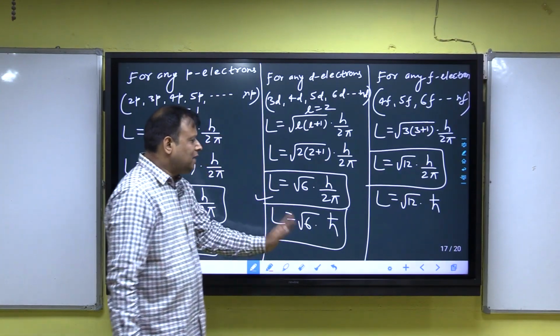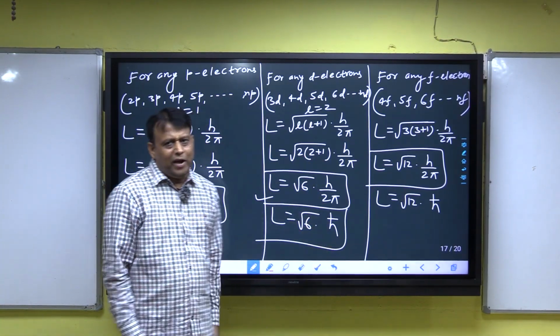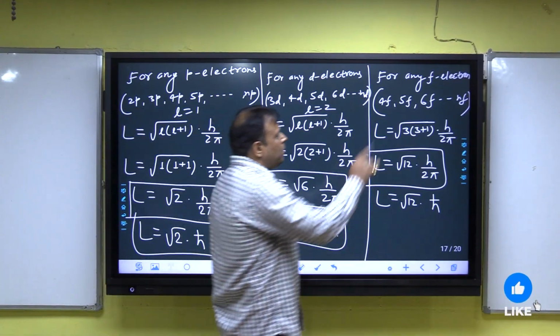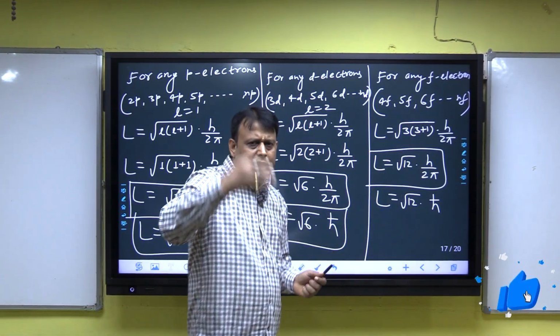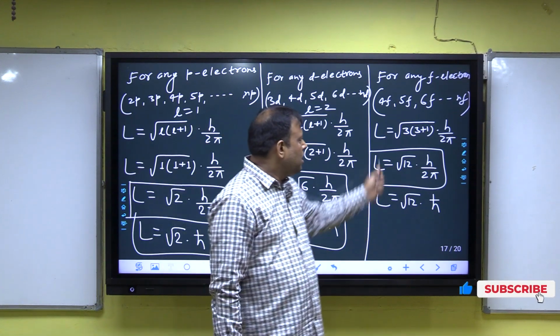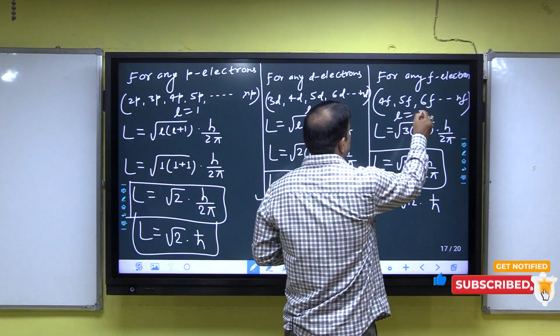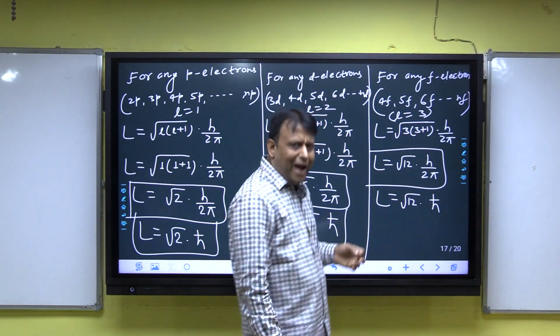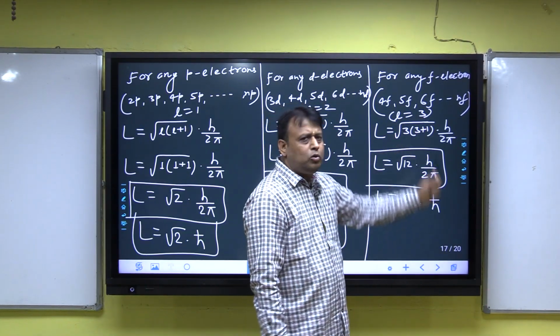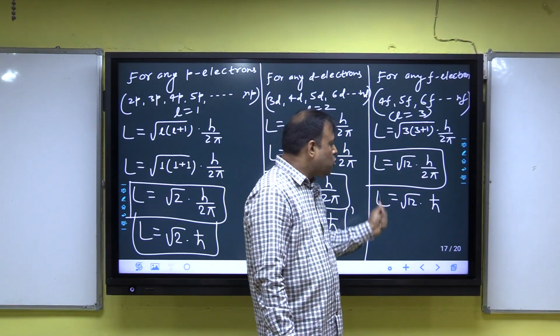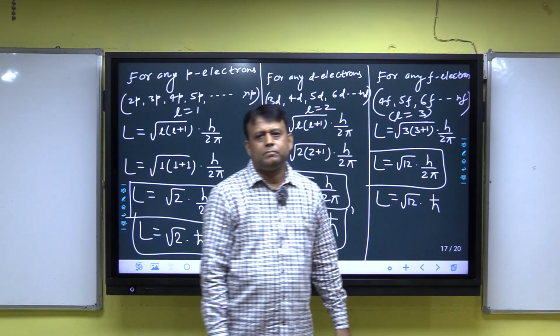For any f electron, 4f, 5f, 6f, l is equal to 3, and the orbital angular momentum is root under 3 into 3 plus 1, that means root under 12 into h by 2 pi. Clear?